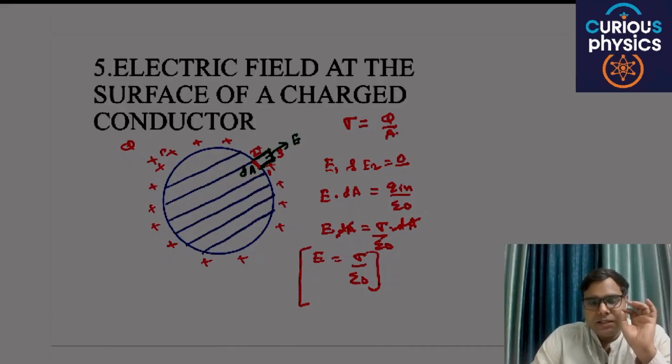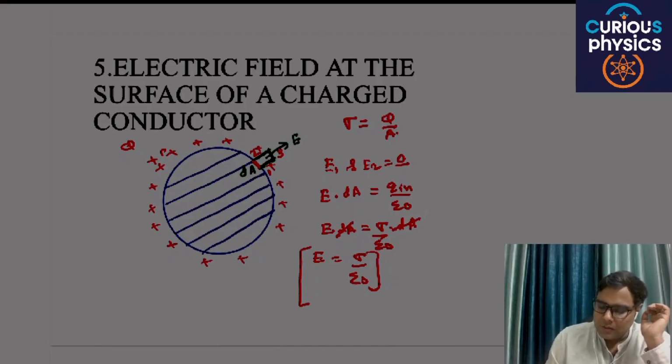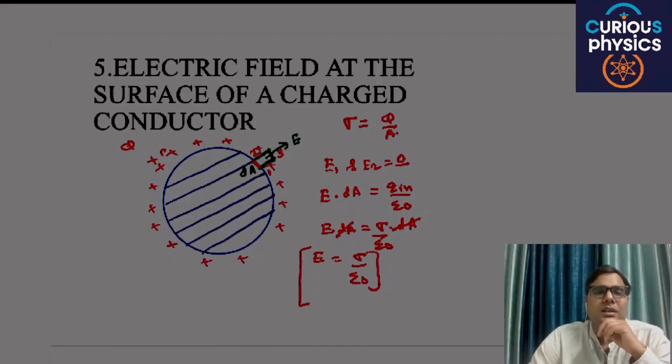So the electric field at a point very near the surface, or on the surface, is sigma by epsilon naught, and the value of sigma is Q by A. Always remember, this case is different from the infinite plate which we discussed in the last chapter in the applications of Gauss law. Are you able to understand my point?